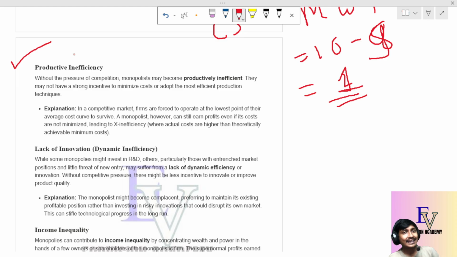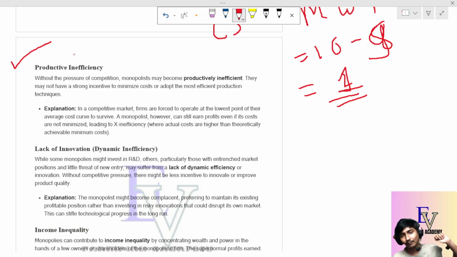Since they are the only seller, they know that what they are producing will be sold in the market, and due to that they do not have a strong incentive to minimize cost. Sometimes they do not adopt the most efficient production techniques by which they can minimize the cost, because they do not have the pressure of competition.